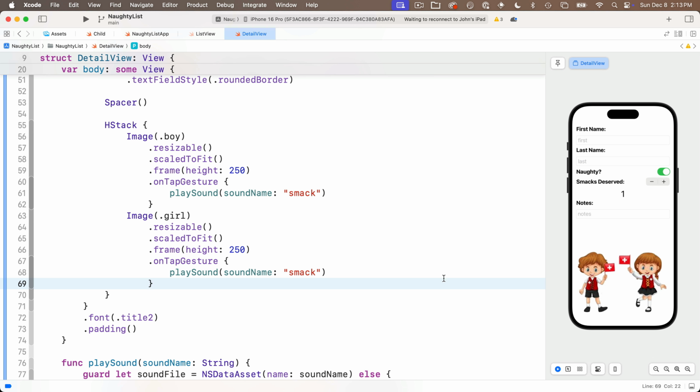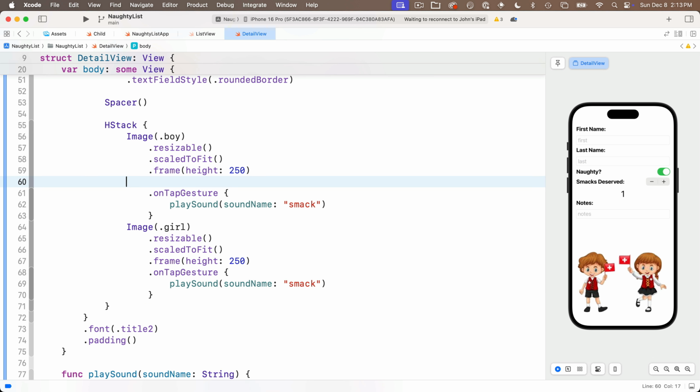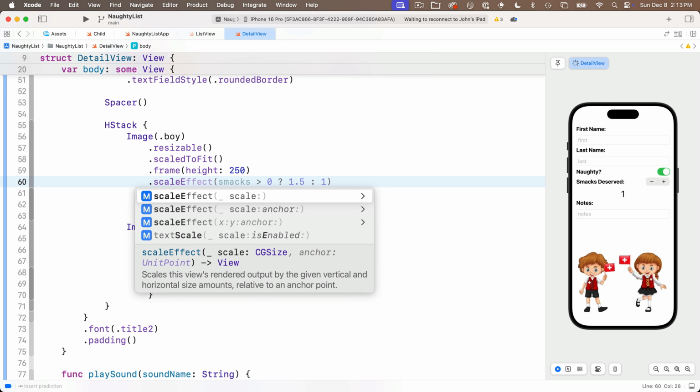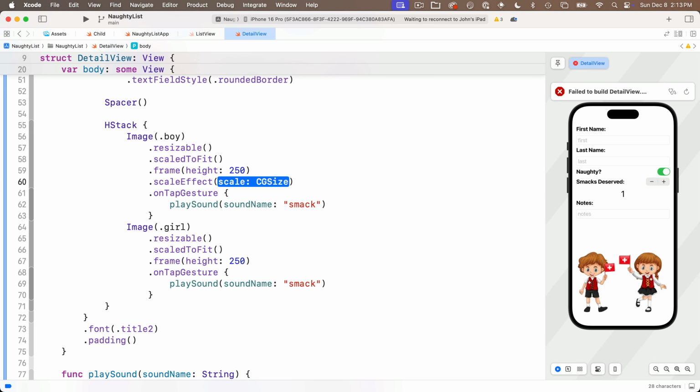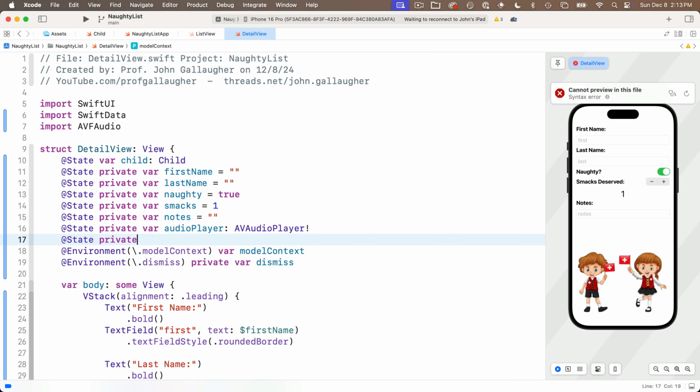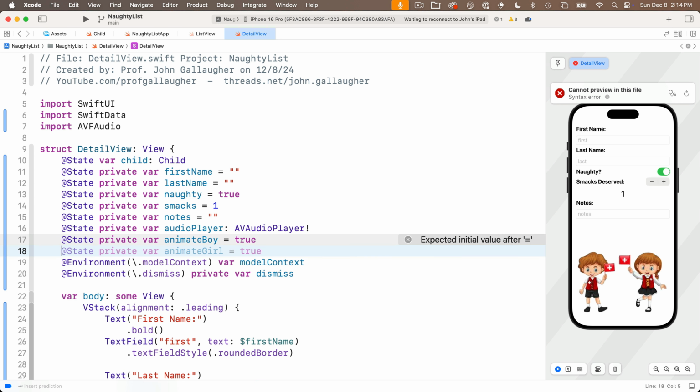Now, I reminded the class in studying for this test to make sure that you knew how to do the animations, especially what we did in Bip the Guy. To remind you, underneath, we'll start with boy, we'll say .scaleEffect, and what we're going to put in here is a ternary operator. We want to alter the scale effect depending on whether a particular variable is true or false. So up top, we're going to create @State private var animateBoy, and set this equal to true. We need another one for the girl image, so @State private var animateGirl equals true.